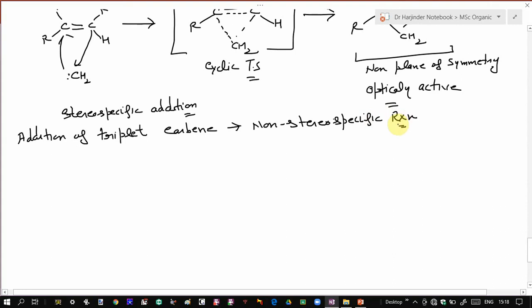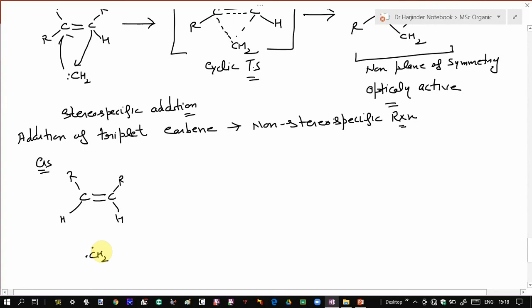Now, non-stereospecific reaction means in both cases, that is in case of cis-alkene and trans-alkene, when addition of triplet carbene takes place, it results in the formation of the same product. That will give rise to the same product. So let us see how. Suppose you have a cis-alkene. Let us start with the cis-alkene. Now this is your cis-alkene, and say this is your triplet carbene.